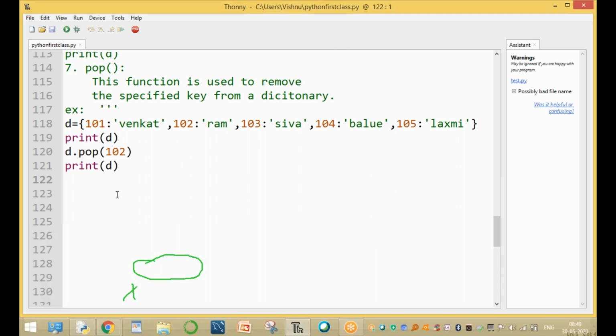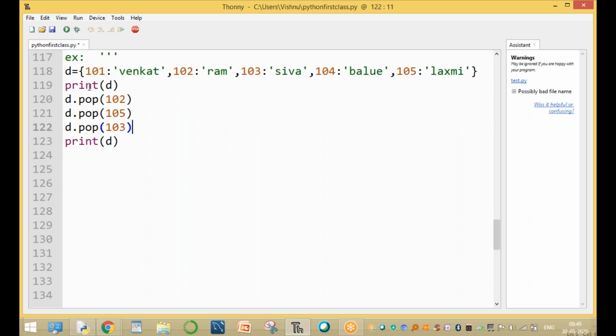After removing, it has only 4 elements. Or for example, I want to remove another number also. For example, d.pop(105). Okay, 105 is also removed. d.pop(103). 103 is also removed. Only the remaining elements are 101 and 104.